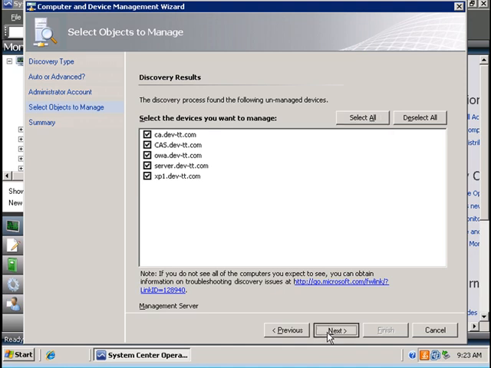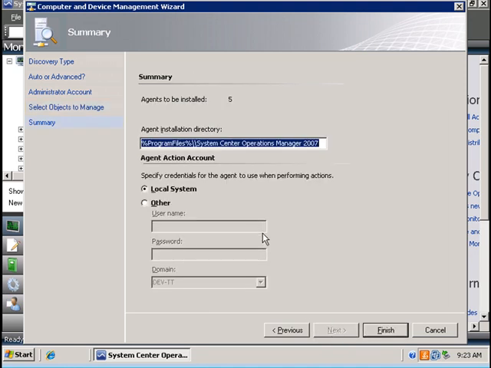These machines are presently unmanaged, meaning that they don't have the agent installed. Then I'm going to select the agent installation directory, and I'm going to specify credentials for the agent to use when performing actions. And I'm going to leave the local system for the account that the agent will use on the remote system. So I'm going to click on finish.